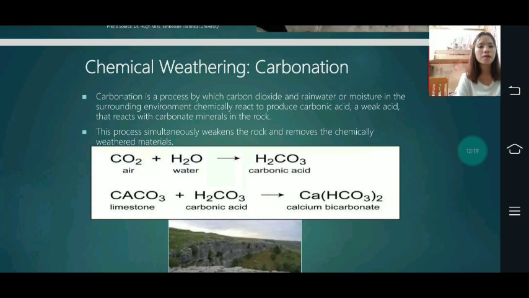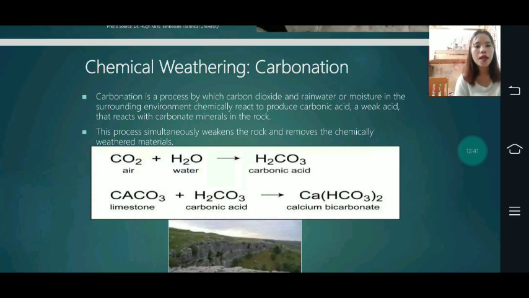Now let's proceed to chemical weathering by carbonation. Carbonation is a process by which carbon dioxide and rainwater or moisture in the surrounding environment chemically react to produce carbonic acid, a weak acid that reacts with carbonate minerals in the rock. The process simultaneously weakens the rock and removes the chemically weathered material.